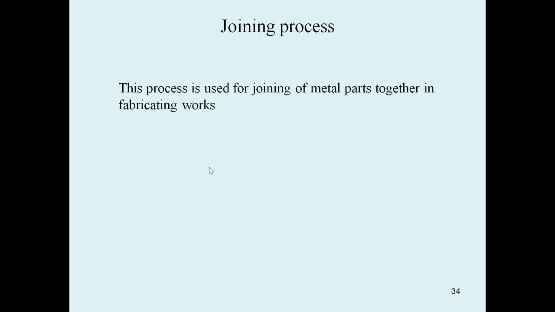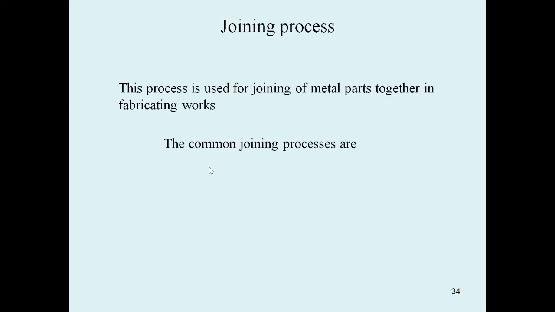Next one is the joining processes. What is a joining process, and what can we join here? We can see how we join two metals, similar or dissimilar. The joining process is used for joining metal parts together in fabrication work. In fabrication work we can join two or more metals together, either similar or dissimilar metals.